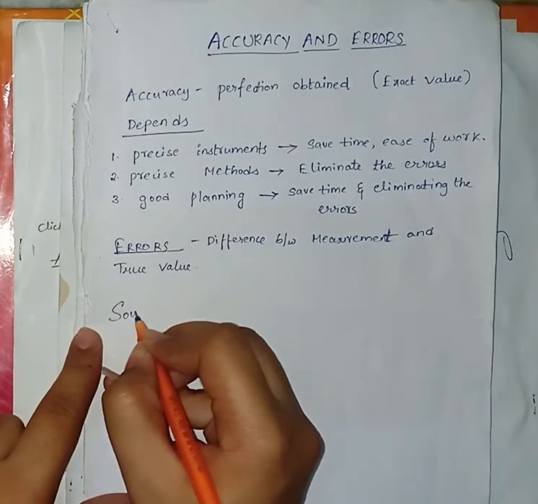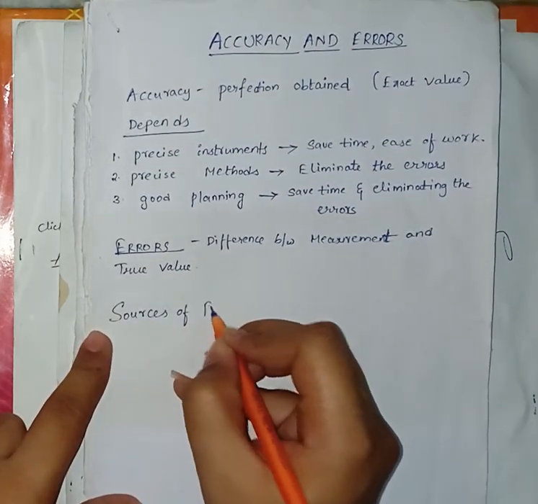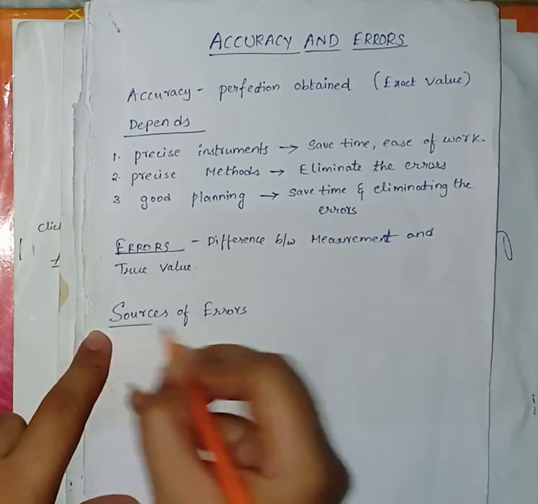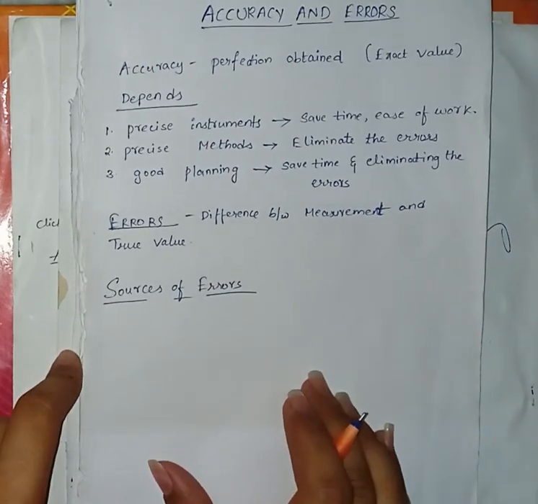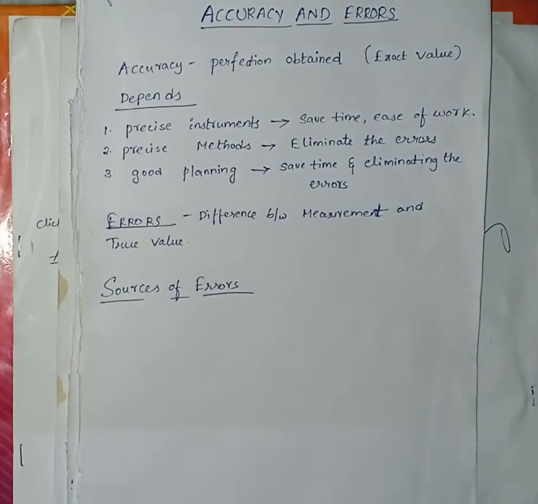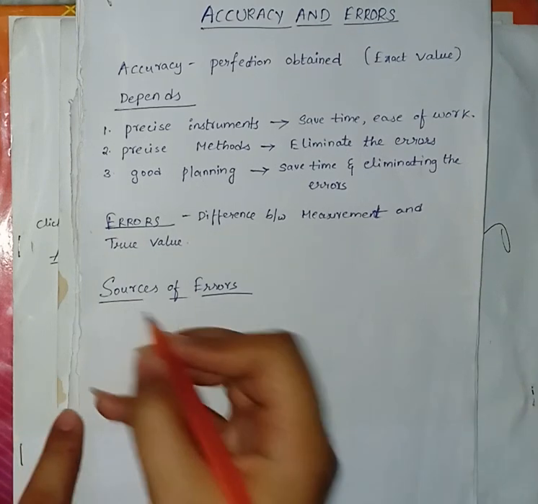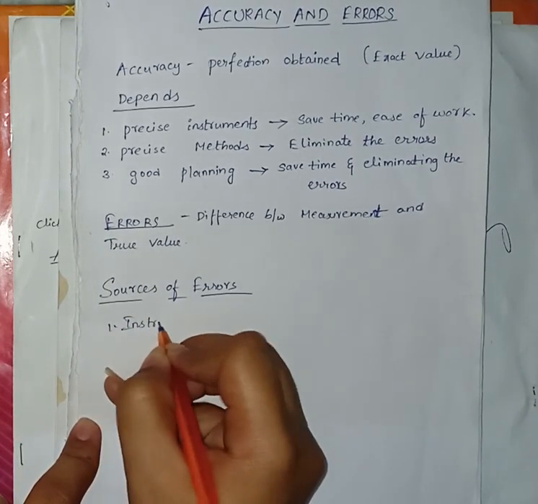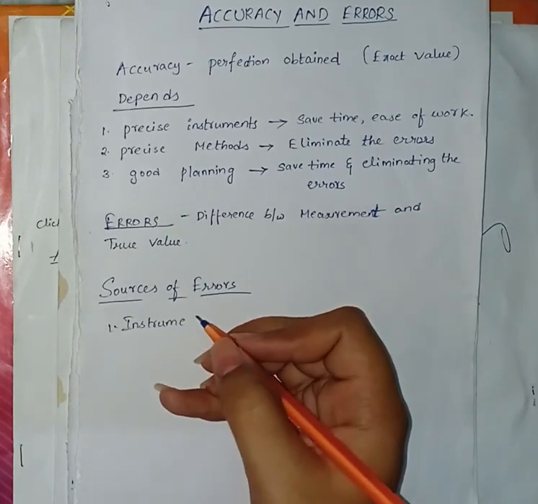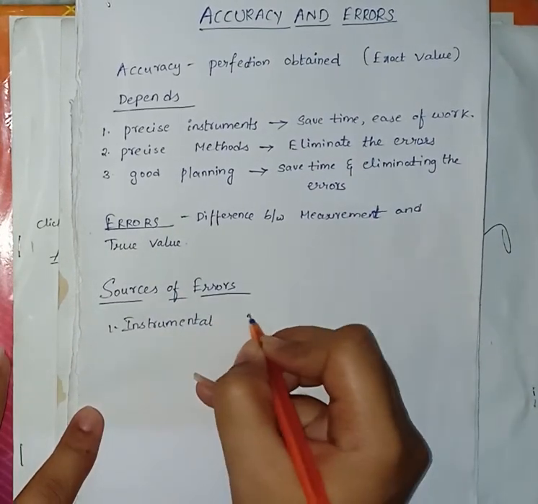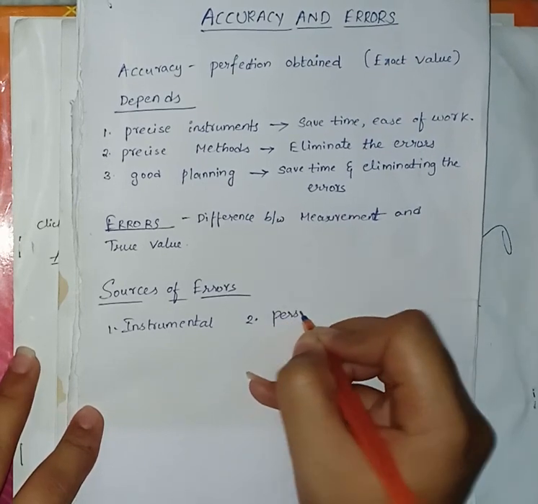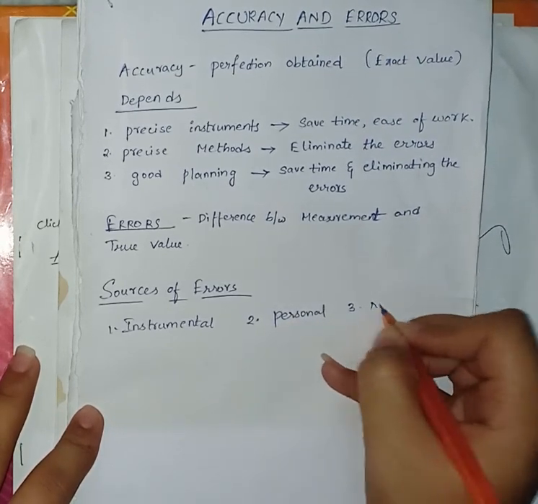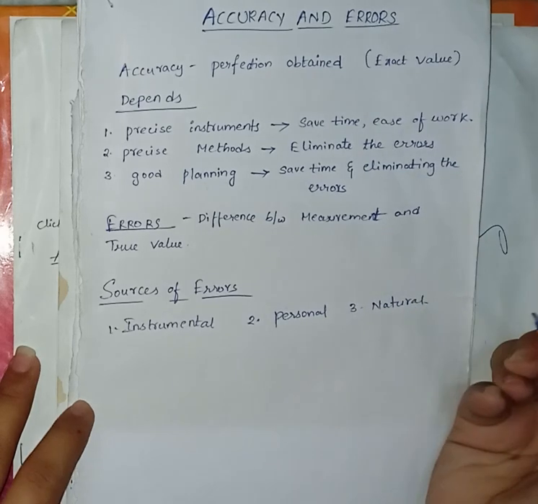So in errors, what are the different sources of errors? Errors may arise from three sources. First is instrumental errors, personal errors and natural errors. What are the sources of errors? Instrumental errors, personal errors. Third one is natural errors.